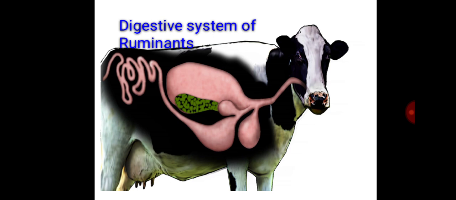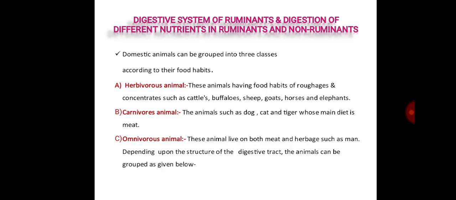Today, we are going to study the digestive system of ruminants. The ruminants' digestive system includes various parts and their functions, one by one. There are two types of animals, that is forest animals and domestic animals. Domestic animals can be grouped into three classes according to their food habits, that is herbivorous, carnivorous and omnivorous.